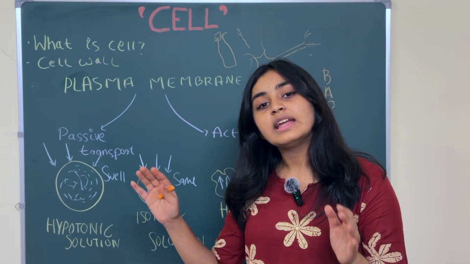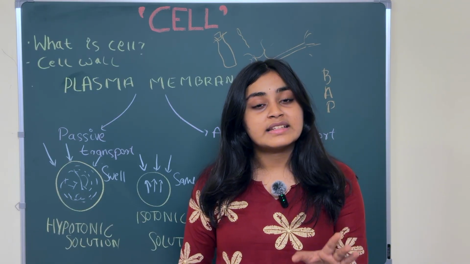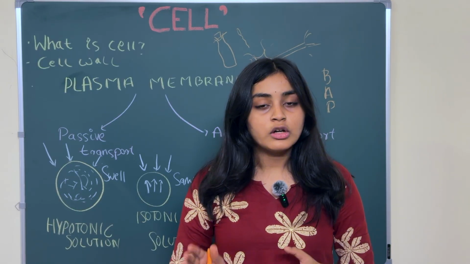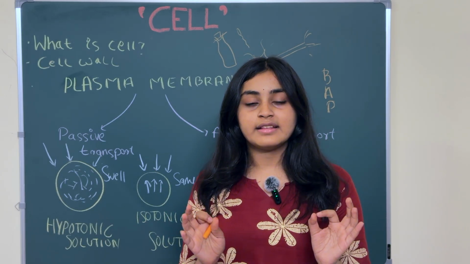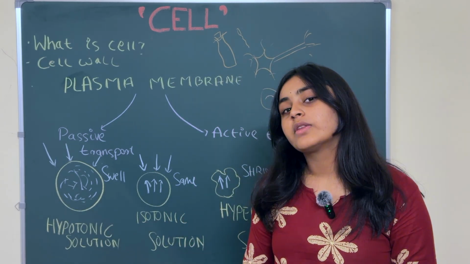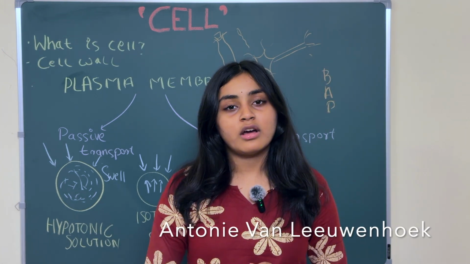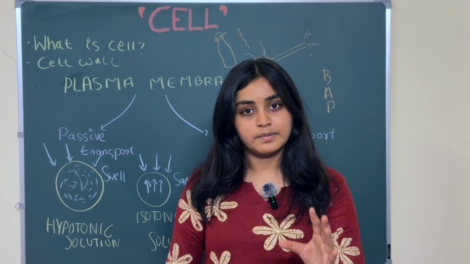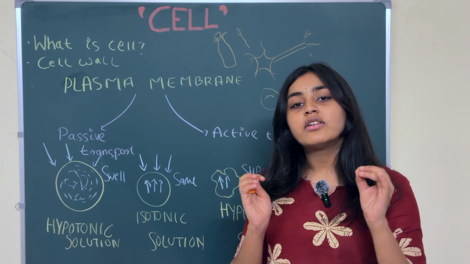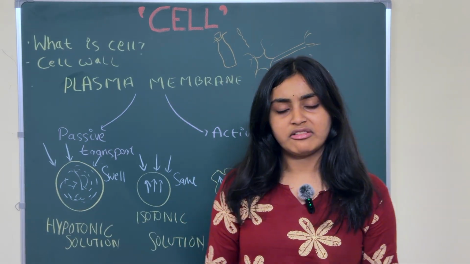So he found the dead cell in the year 1665. Robert Hooke was the first scientist to discover dead cells in a cork, in the year 1665. Now, moving on to Anton von Leeuwenhoek. He is a scientist who found the first living cell. Now, how did he find it?